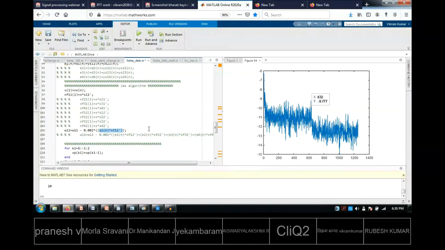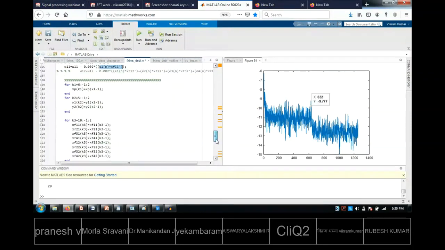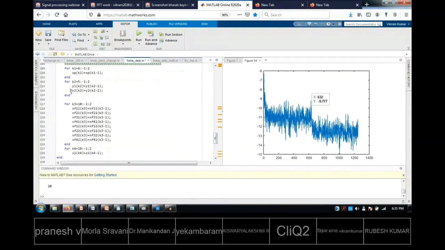So, come down. Almost over. You see here now this Y2 is not required, so remove this. Now here all this story is not required, so remove this. Now you come down slightly.